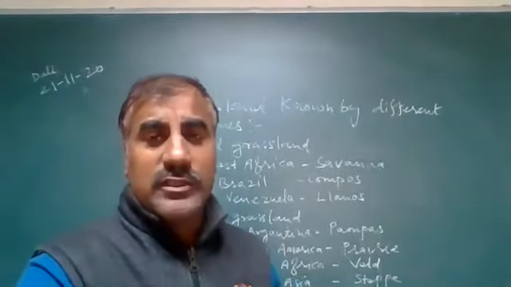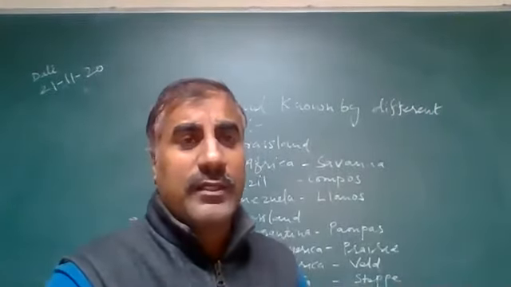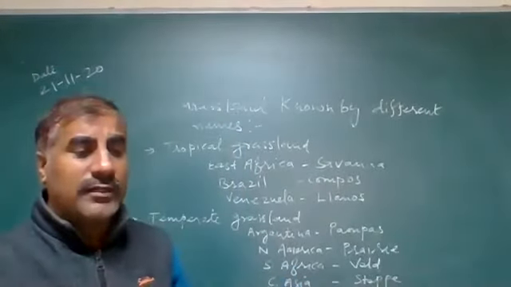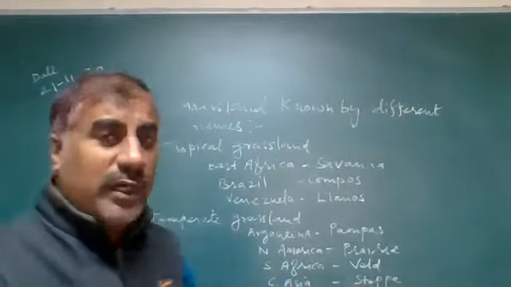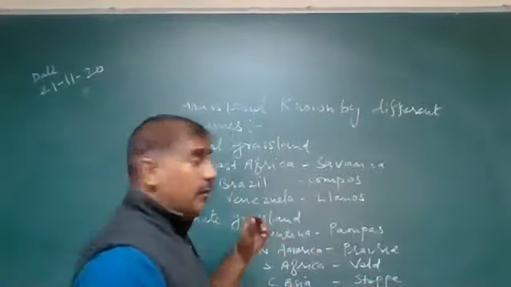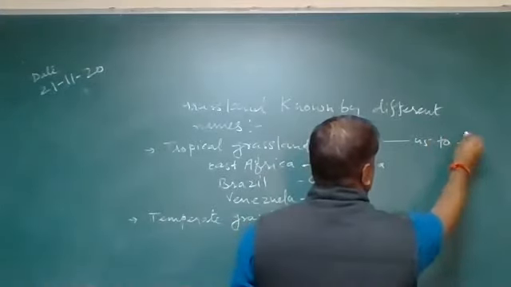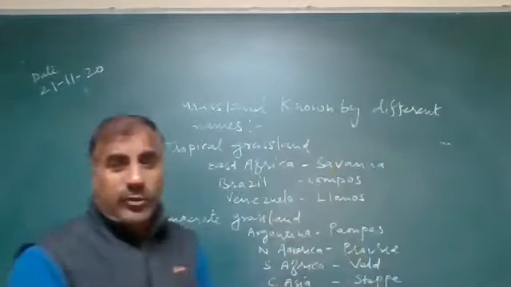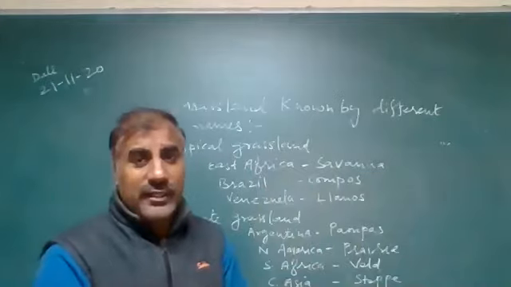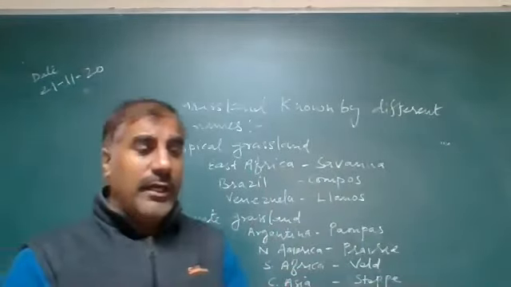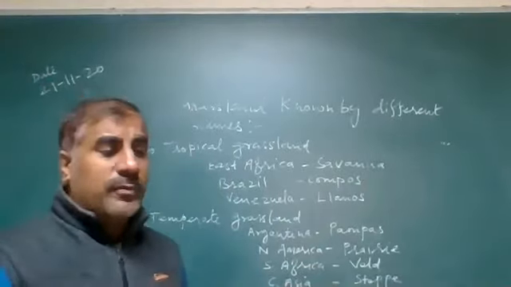Now we are going to discuss the temperate grassland. Temperate grasslands are found in the mid latitudes, approximately 45 to 50 or 60 latitude, meaning the mid latitude area between 0 and 90. Such grasslands are found in temperate areas, and some grasslands are found in the interior parts of the continents.